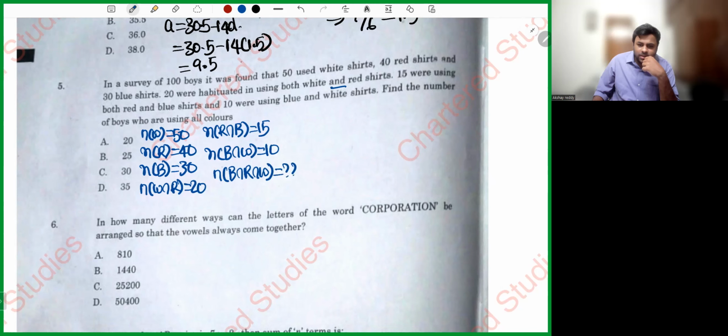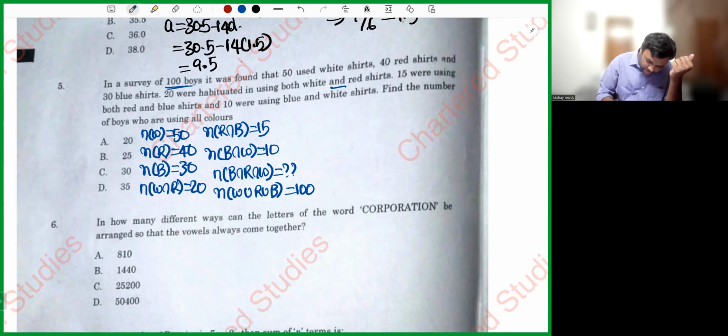Now, intersection is missing. Union is given, right? If union is given, my dear friends, how are you going to do it? From this union, I'll remove all these values and I'll add the intersection. I hope you remember this formula: N of A union B union C is N of A plus N of B plus N of C minus A intersection B minus B intersection C minus C intersection A plus A intersection B intersection C. We'll do the reverse of that. Yes, sir. Let's do the reverse of that.